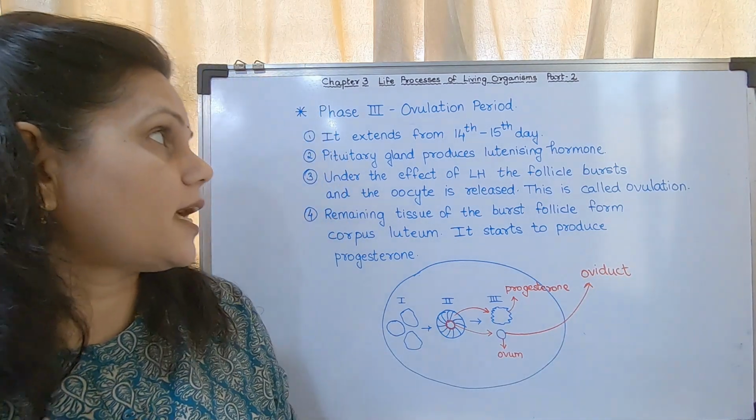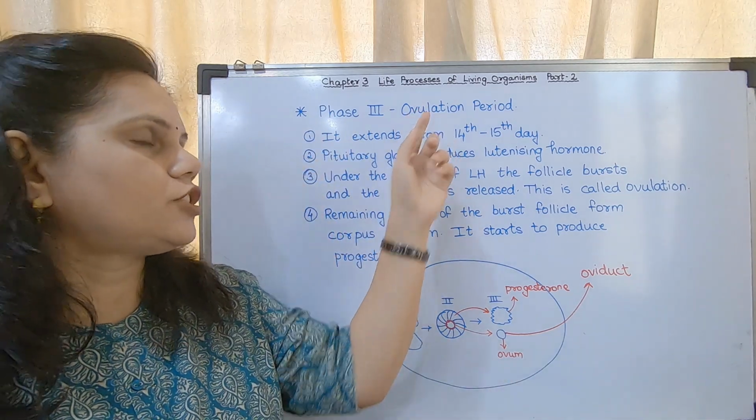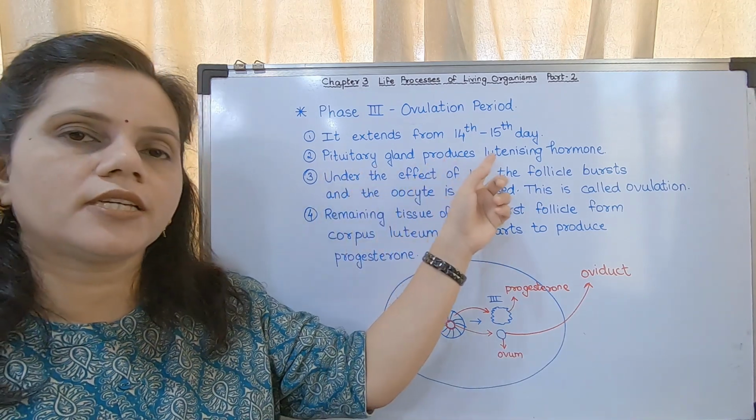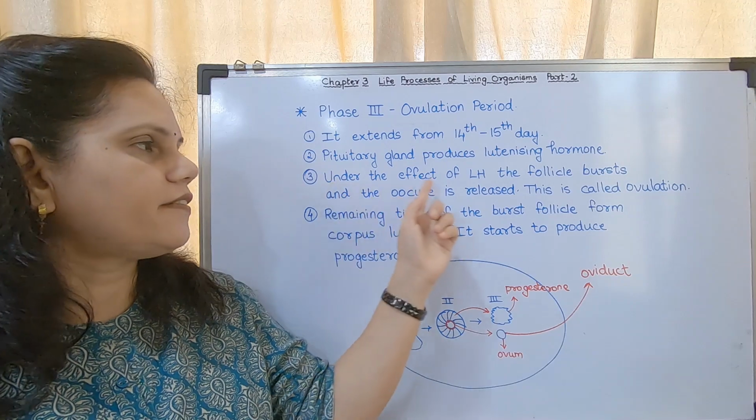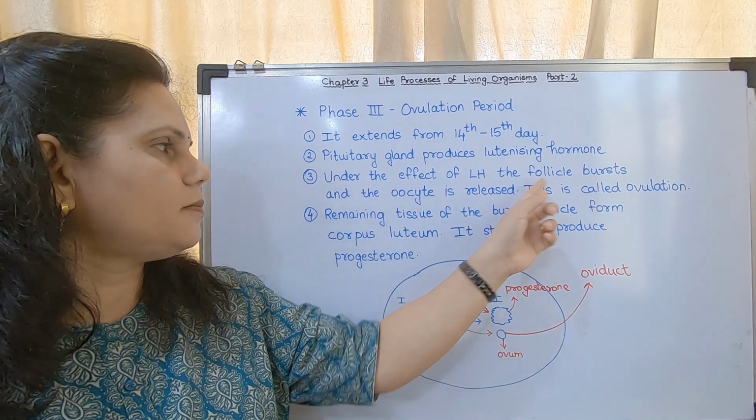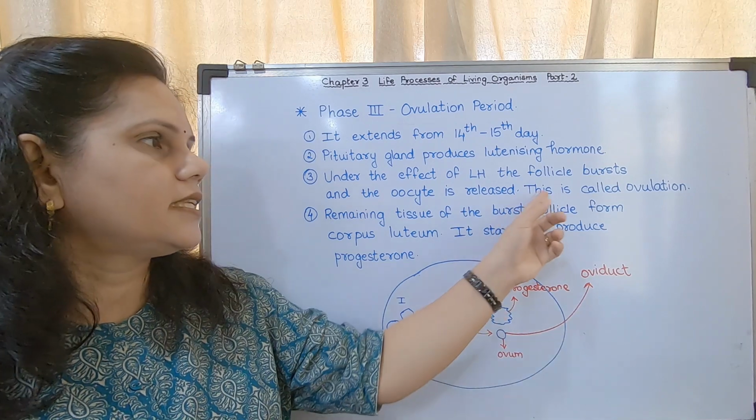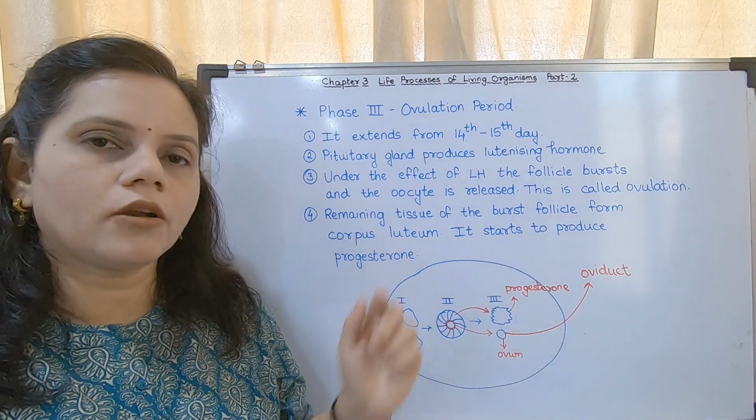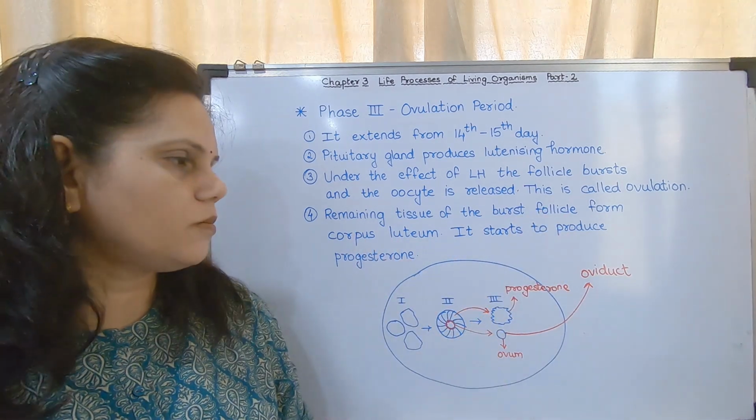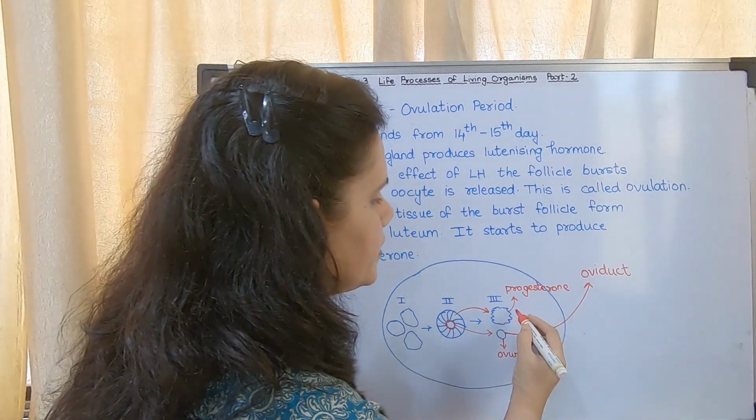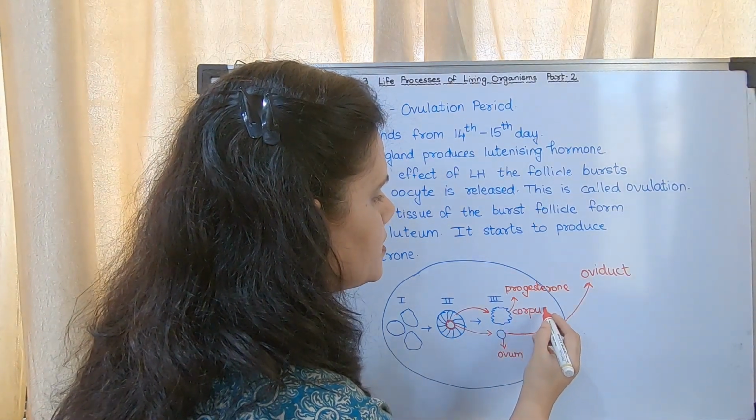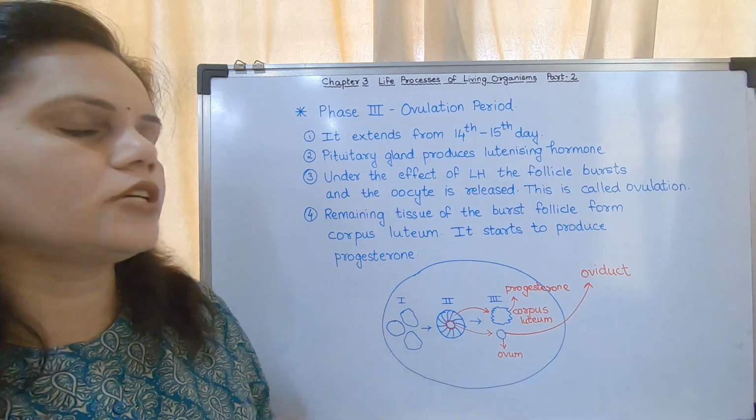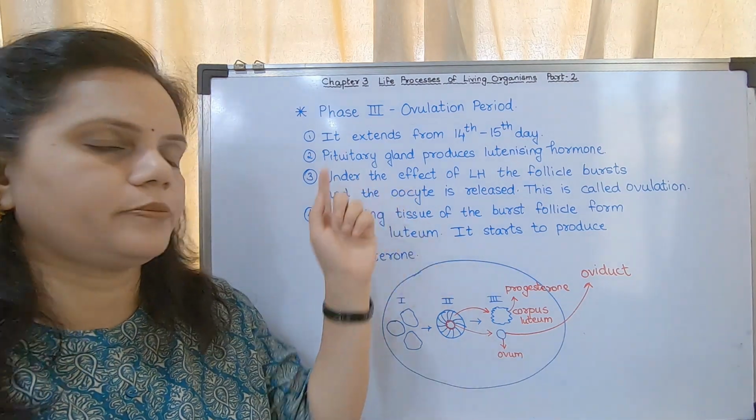So this is what is happening in phase 3, the ovulation period. It extends from the 14th to 15th day. The pituitary gland produces luteinizing hormone. Under the effect of luteinizing hormone, the follicle bursts and the oocyte is released. This is called ovulation. The remaining tissue of the burst follicle forms the corpus luteum. I will write it here. This is the corpus luteum. It starts to produce progesterone. Now you may write this.